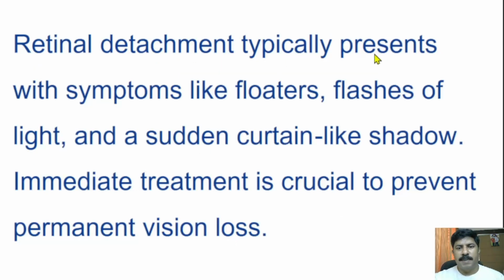Retinal detachment typically presents with symptoms like floaters, flashes of light, and sudden curtain-like shadows. Immediate treatment is crucial to prevent permanent vision loss. If it is not treated, the patient will lose his vision. So retinal detachment also needs immediate treatment.